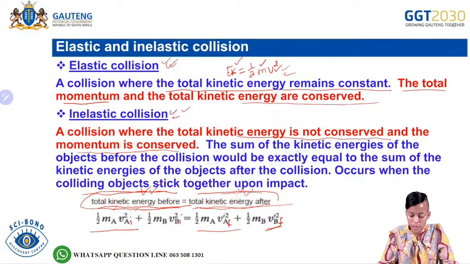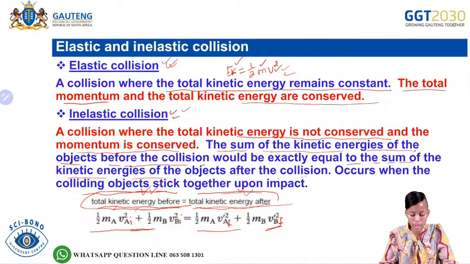Then it says the sum of the kinetic energies of the objects. So the sum means that we are going to be adding the kinetic energy before the collision. It says this would be exactly equal to the sum of the kinetic energy of the objects after the collision.